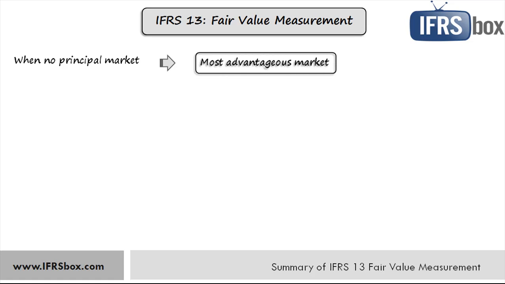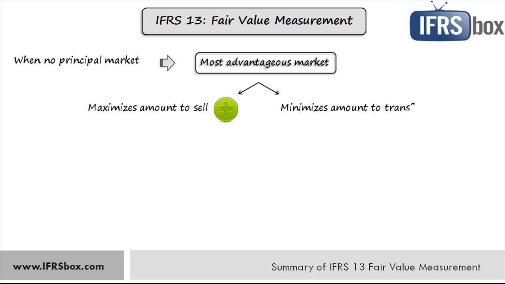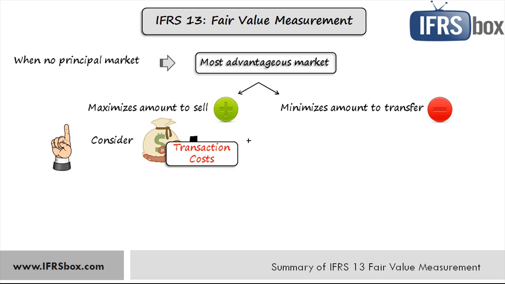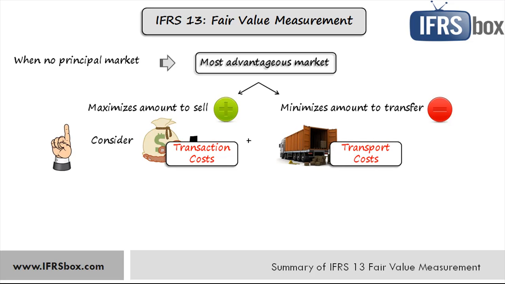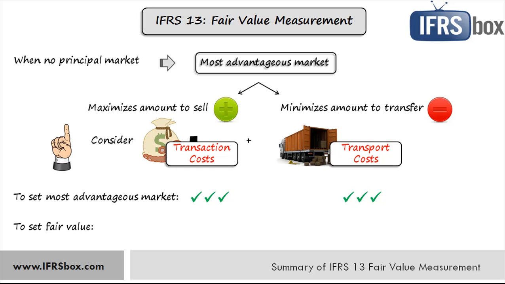The most advantageous market is the one that maximizes the amount that would be received to sell the asset or minimizes the amount that would be paid to transfer the liability after considering transaction and transport costs. So when considering the most advantageous market, you need to take transport and transaction costs into account, but when determining the fair value, you don't include transaction costs, just transfer costs. The transfer costs are those to deliver the asset to the market.